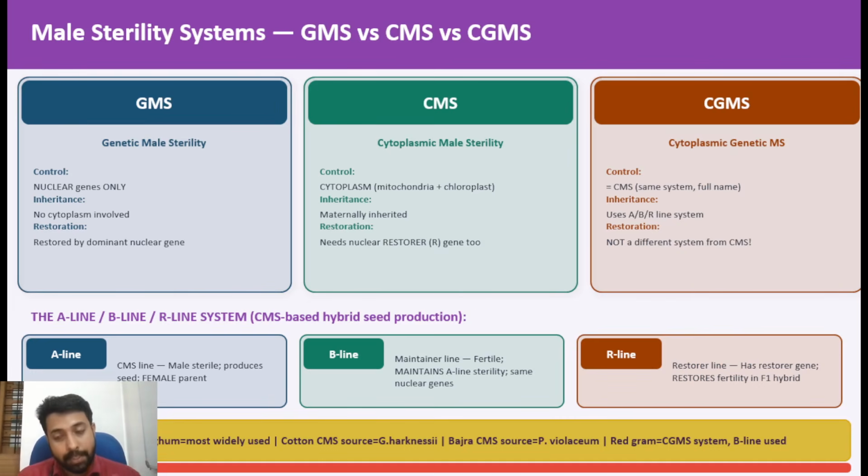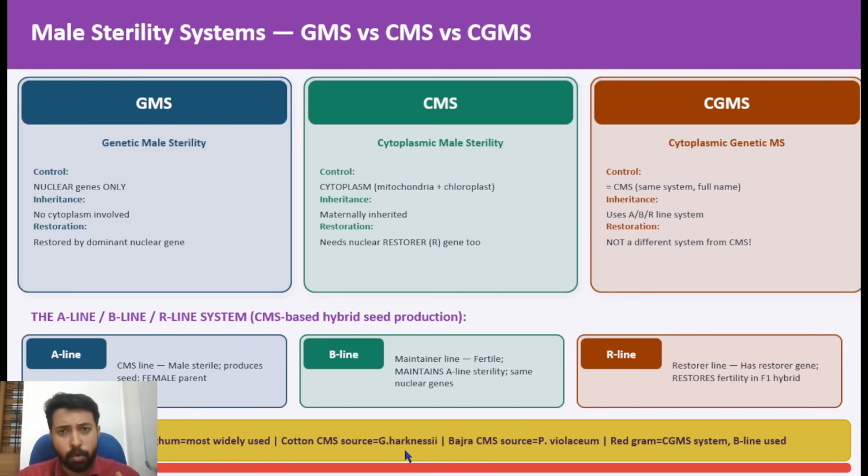Then one more thing to focus on is which cytoplasm is present in which crop genus or species. For example, the CMS source of cotton, as mentioned here, is found in Gossypium harknessii.